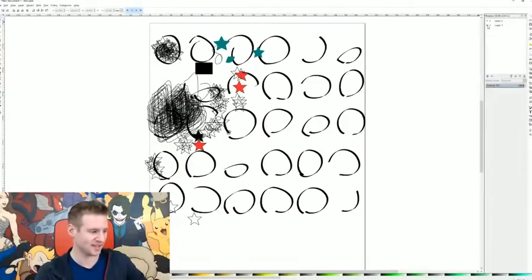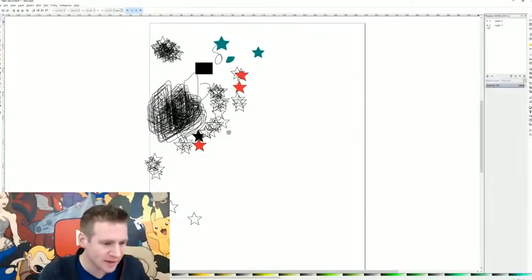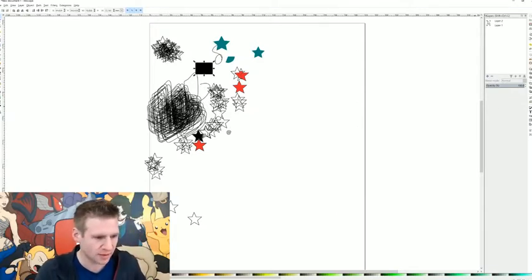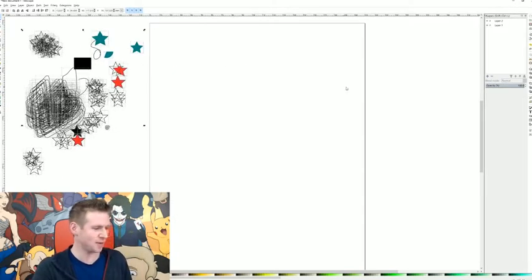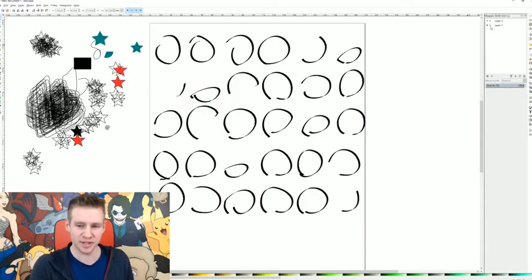First things first, let's look at my brush test. I don't even know how to hide what I've drawn here. What layer is that on? It doesn't exist on a layer. Oh no. Okay, well, let's move this out of the way to show you my brush test. This is my circle test, and as you can tell, obviously not very responsive.